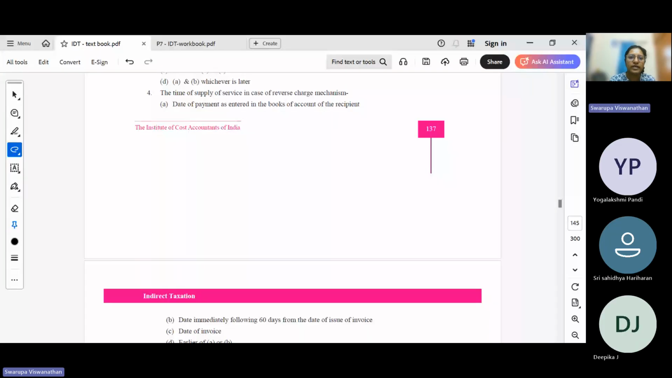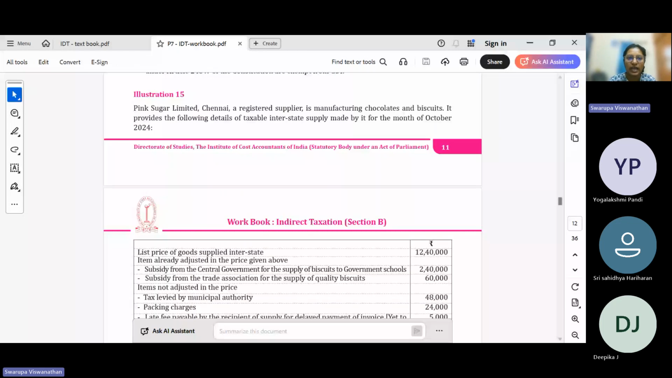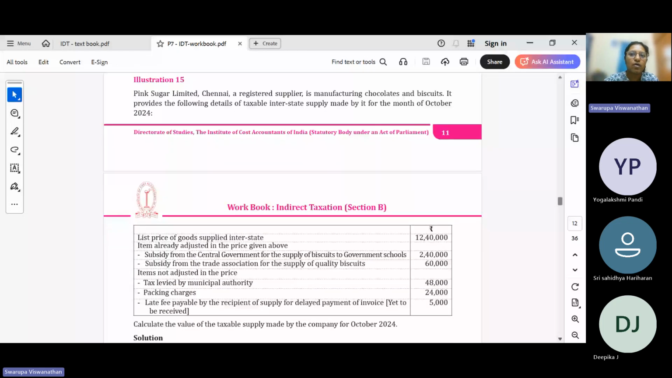This workbook provided by our institute is very useful, and I would suggest you also download this workbook and try to solve all the sums in it, because it covers all the sections under our syllabus.